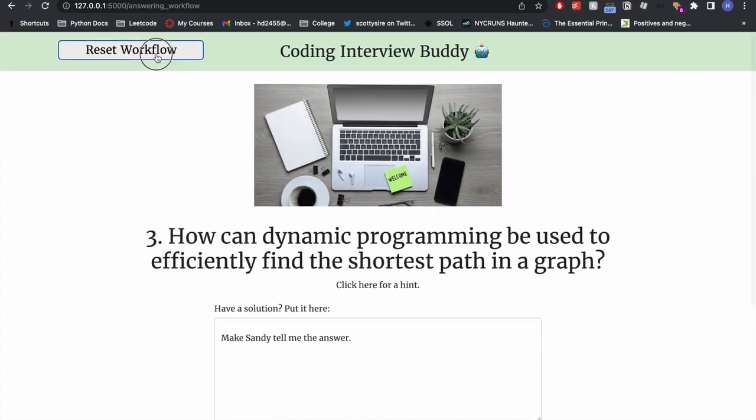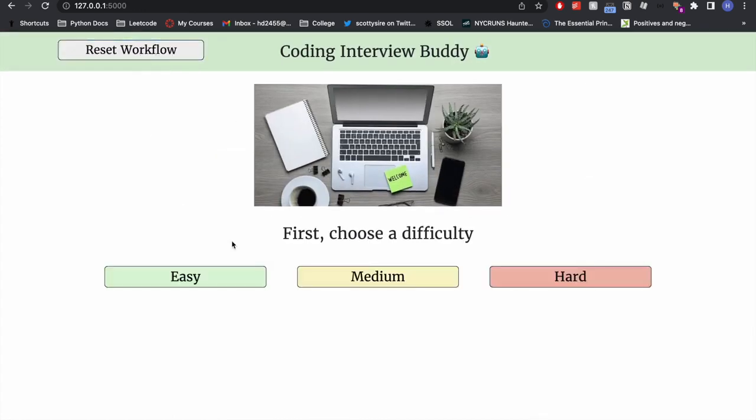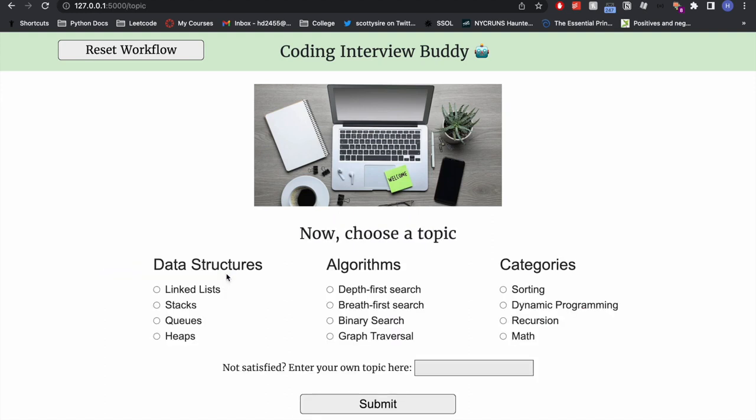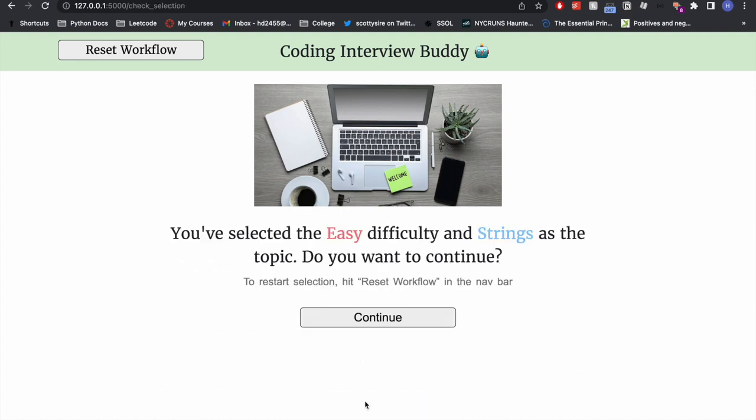Going to the next user now. For this user, they want to choose an easy difficulty. And they're actually still pretty new, so they are going to choose, let's say, strings. That's not one of the topics here. I can't even click on anything anymore unless I clear this, and if I type strings, it'll clear those out. So I'm going to do easy difficulty and strings.